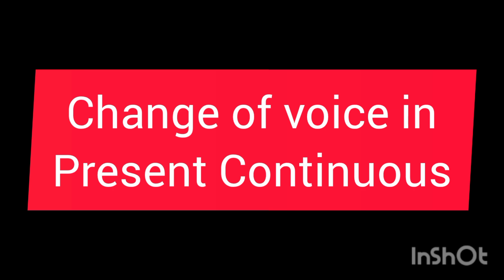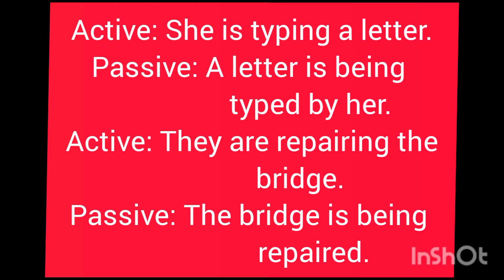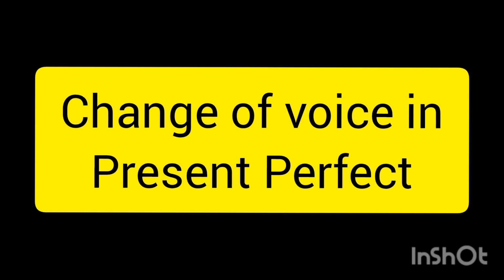Change of voice in present continuous. Active sentence: she is typing a letter. Passive: a letter is being typed by her. Active sentence: they are repairing the bridge. Passive: the bridge is being repaired. After be, the ing form of be is necessary in the passive form in continuous tenses.